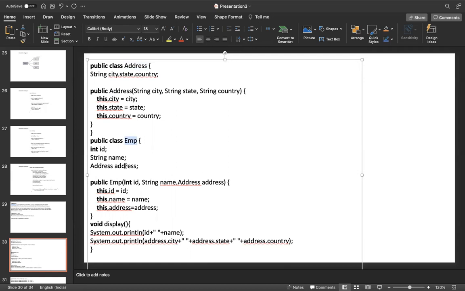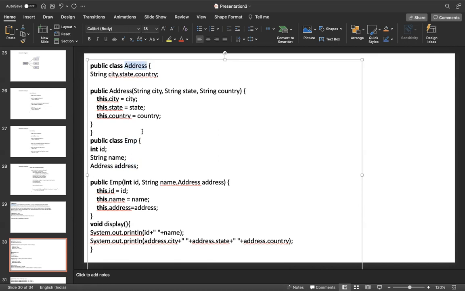If there is no address, how can an employee serve? Assume there is no address, there is no employee. But an employee should have an address. If there is no address, no employee. Employee is depending on address, but address is not depending on employee. That is a has-a relation. Employee has an address, but address is not having an employee.